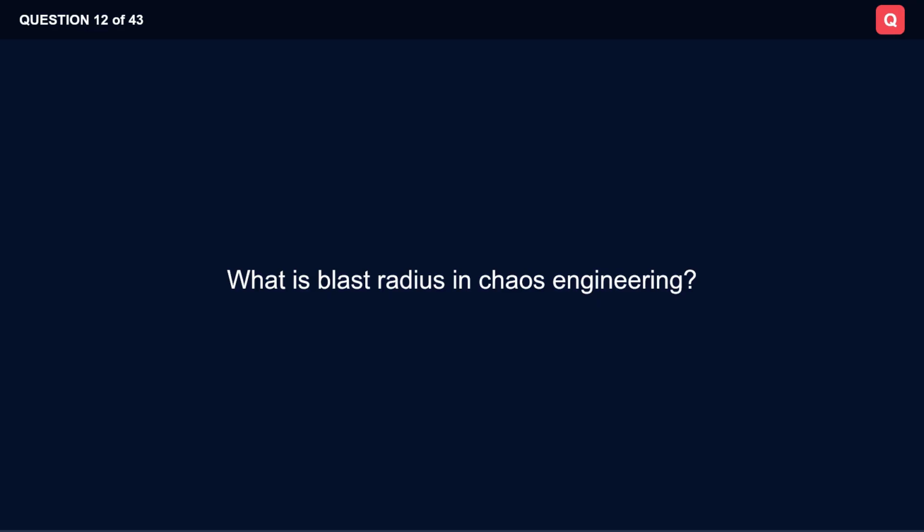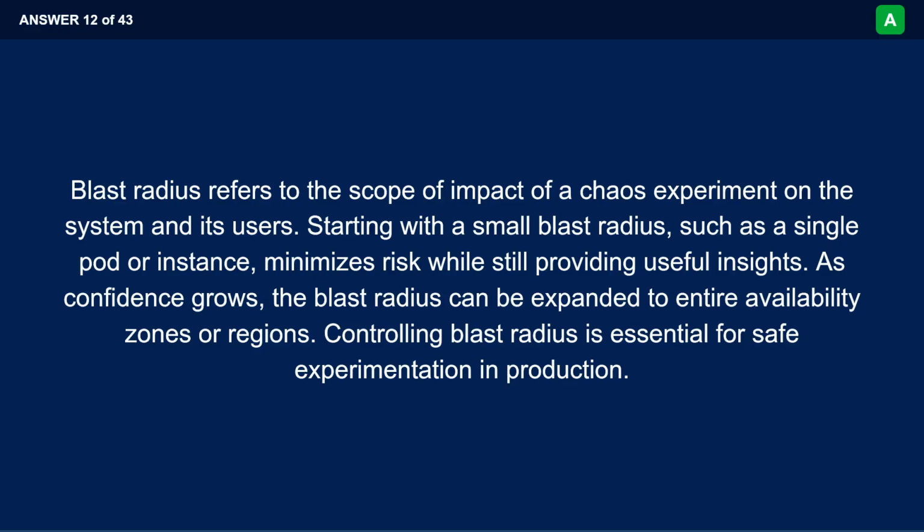What is blast radius in chaos engineering? Blast radius refers to the scope of impact of a chaos experiment on the system and its users. Starting with a small blast radius, such as a single pod or instance, minimizes risk while still providing useful insights. As confidence grows, the blast radius can be expanded to entire availability zones or regions. Controlling blast radius is essential for safe experimentation in production.